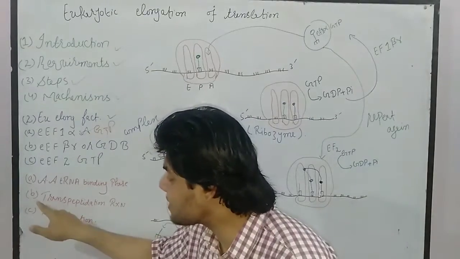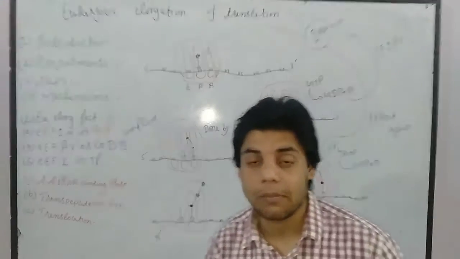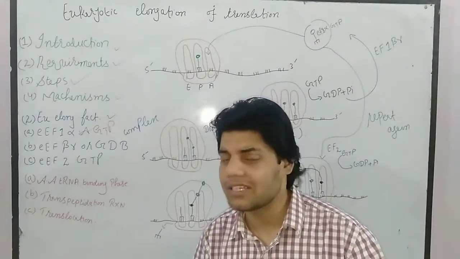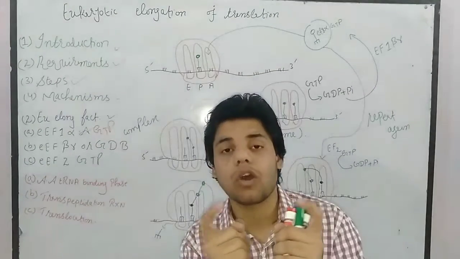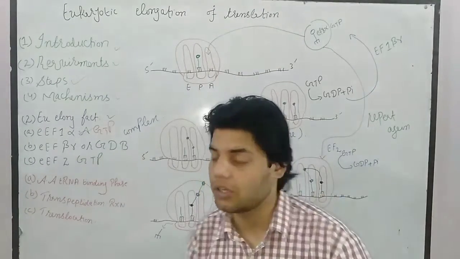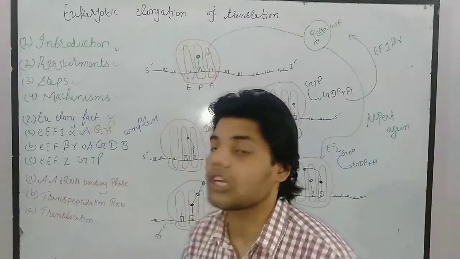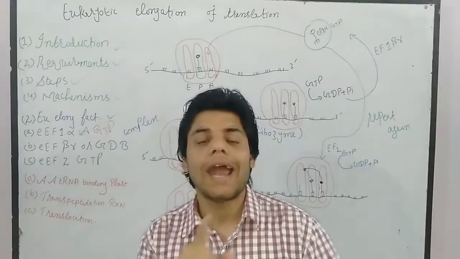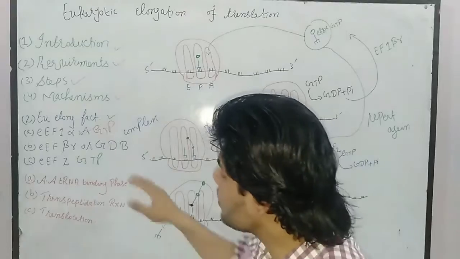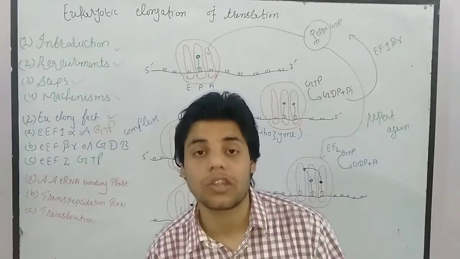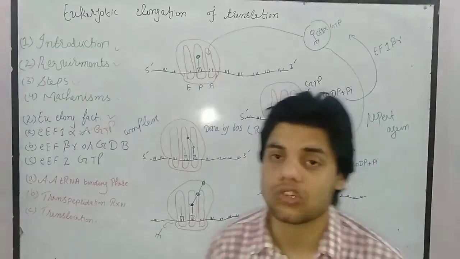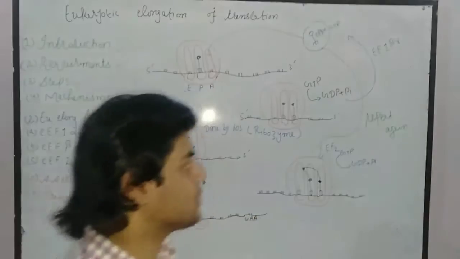Then we have the second step. We call it the transpeptidation reaction. This is the second elongation cycle or phase. In this phase, the bond formation will occur between the two amino acids. Then third, we have translocation, in which the ribosome will move and leave one codon. Okay, so these are the three main steps, or elongation cycles, that are involved in eukaryotic elongation of translation.